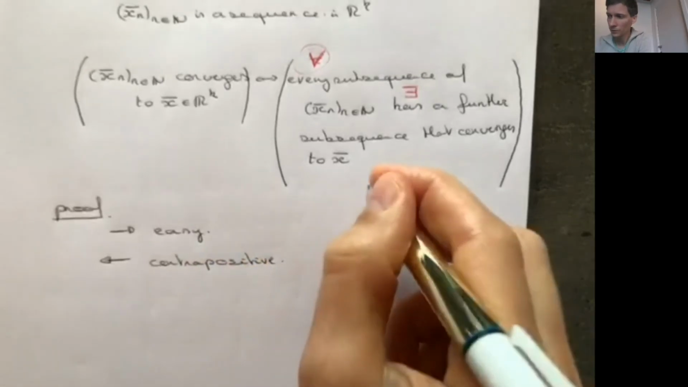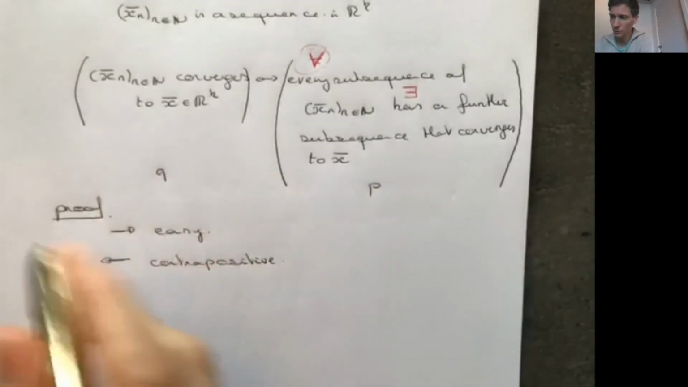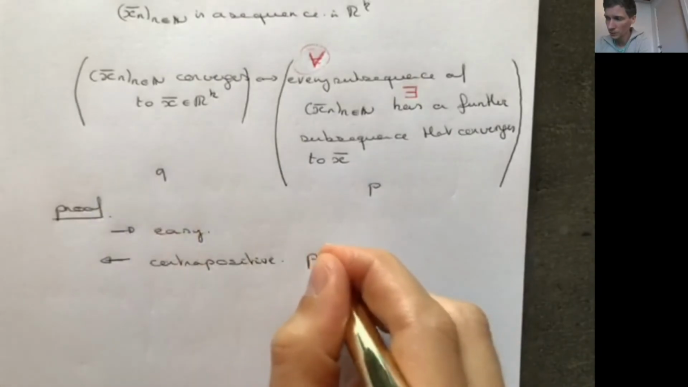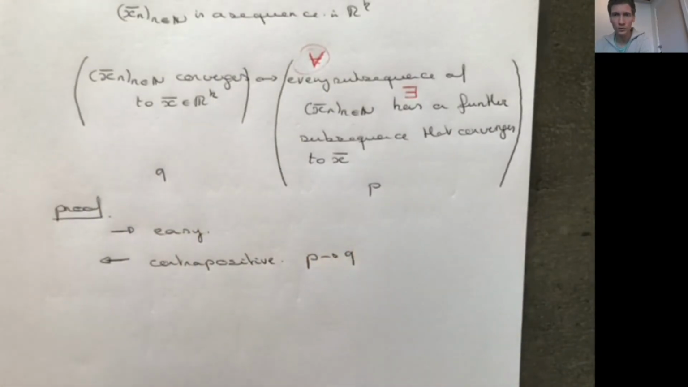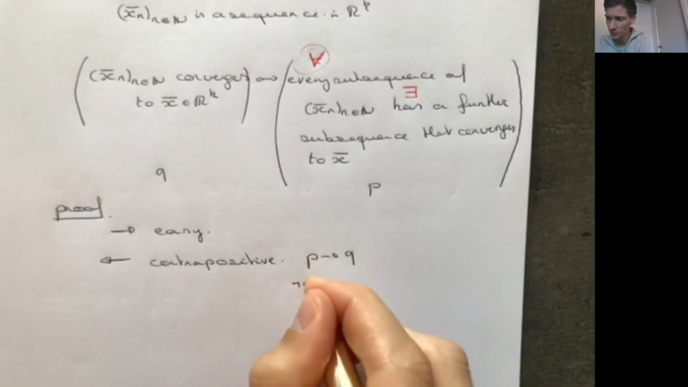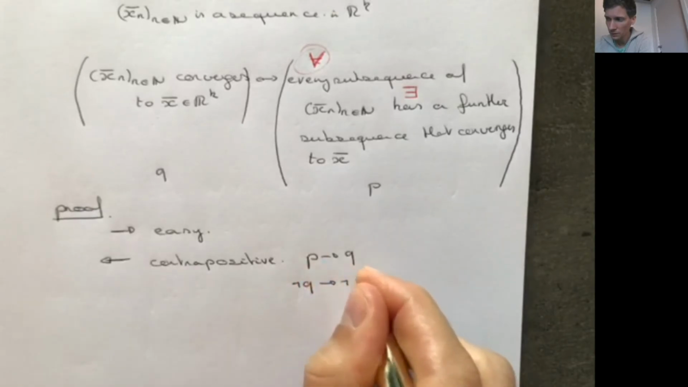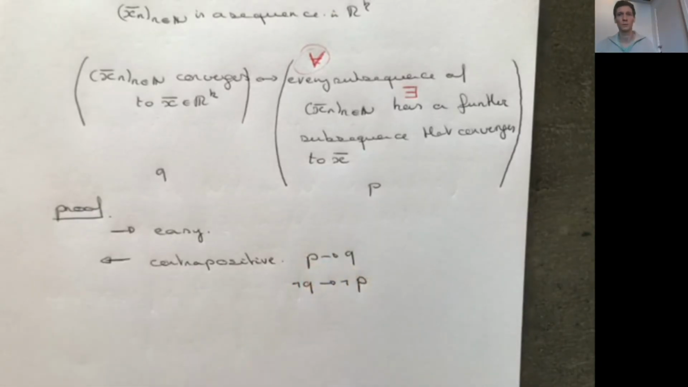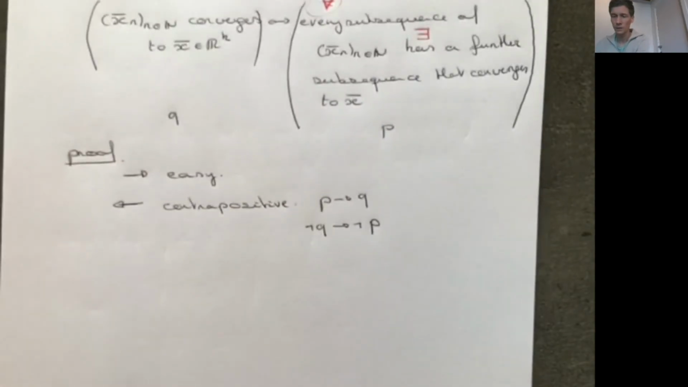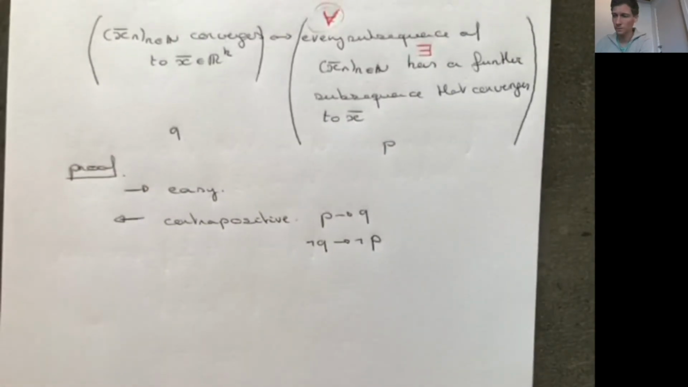So if this is P and this is Q, you want to show that P implies Q. Contrapositive is done by showing that negative Q implies negative P. Remember, you negate both formulas, but then you have to change the direction of the arrow. So these two things are equivalent, so we're going to show negative Q implies negative P. Let's start by negating this.